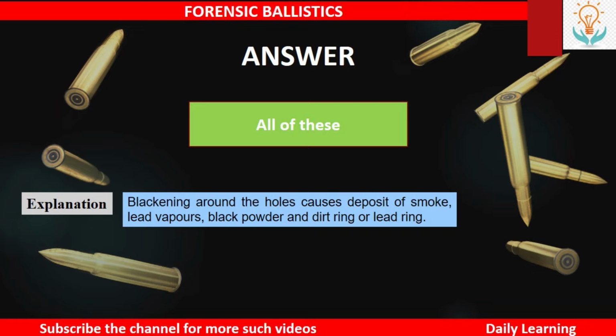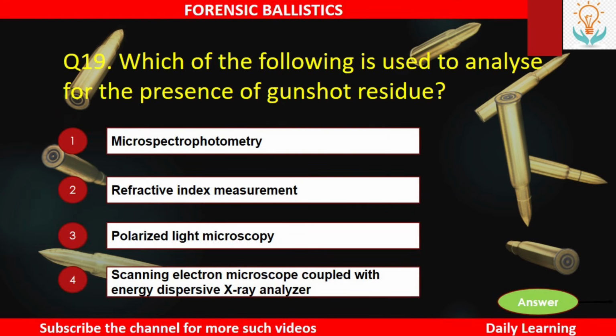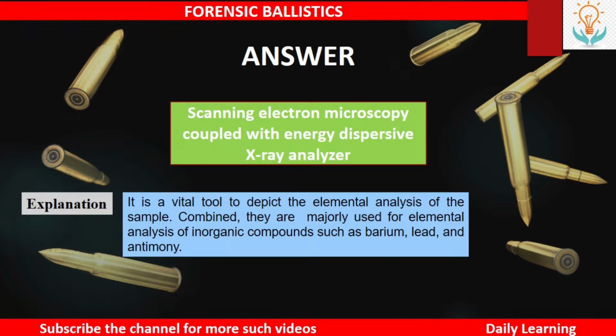Next, which of the following is used to analyze for the presence of gunshot residue? Number 1, microspectrophotometry, number 2, refractive index measurement, number 3, polarized light microscopy, or number 4, scanning electron microscope coupled with energy dispersive X-ray analyzer. So the answer is scanning electron microscopy coupled with energy dispersive X-ray analyzer. It is a vital tool for elemental analysis of the sample. Combined, they are mainly used for the elemental analysis of inorganic compounds such as barium, lead, and antimony.